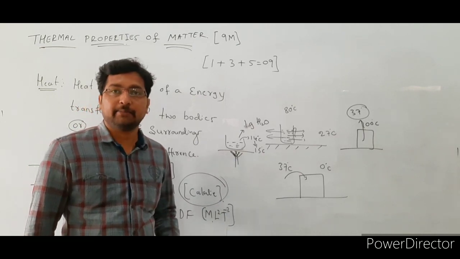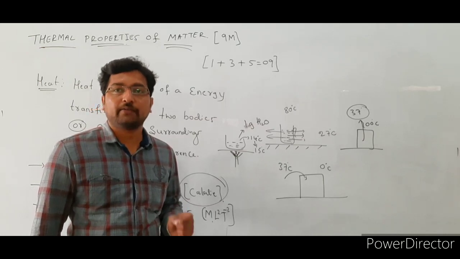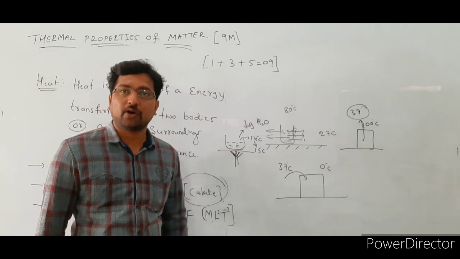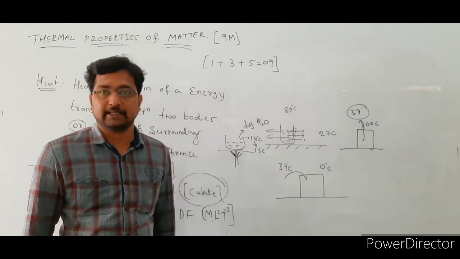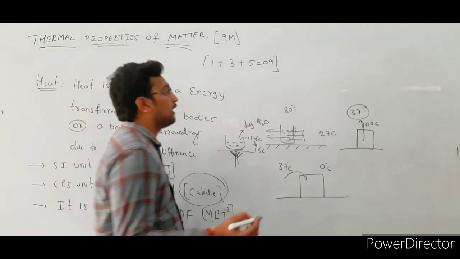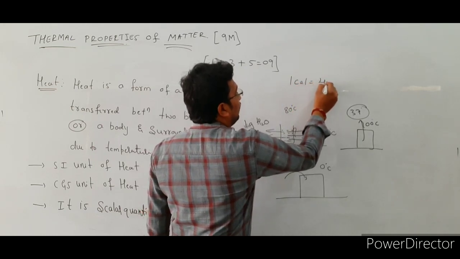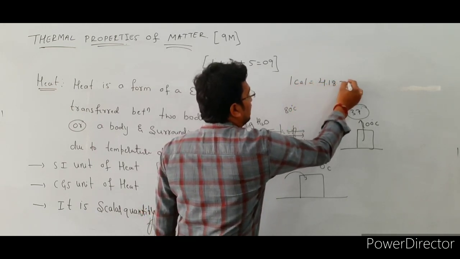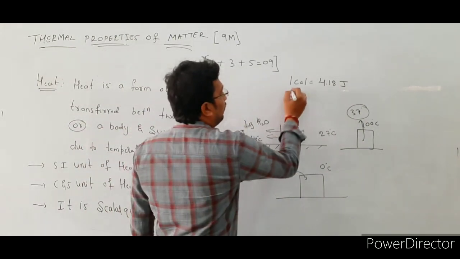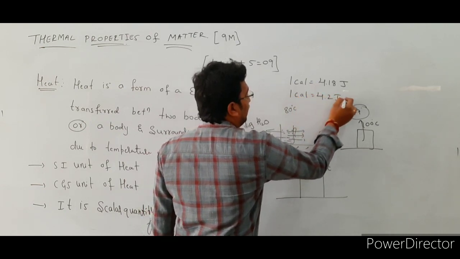In the examination they may ask for 1 mark: define 1 calorie. It means the amount of heat required to raise the temperature of 1 gram of water through 1 degree Celsius. It is the definition of 1 calorie, right? After that, 1 calorie is equal to 4.18 joules, or 1 calorie is equal to 4.2 joules.